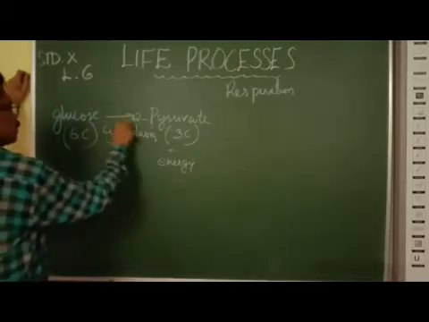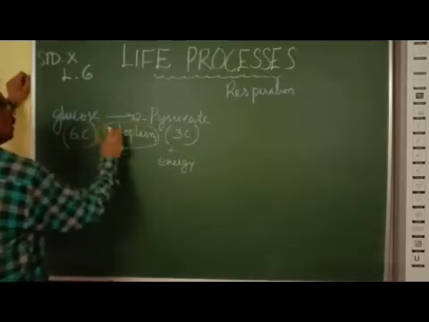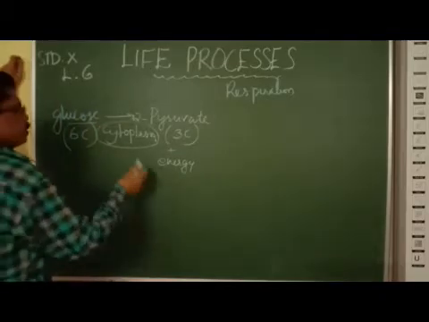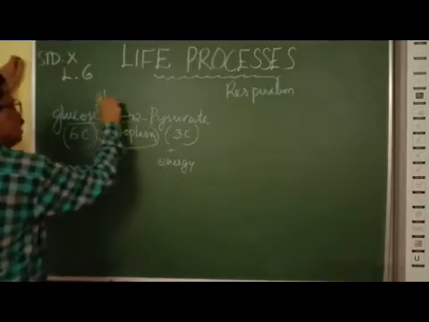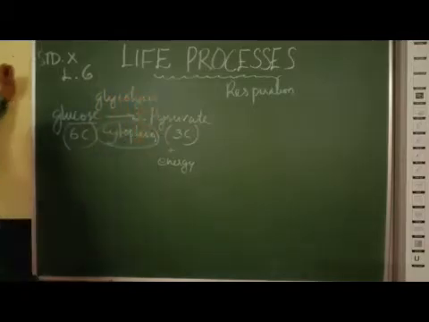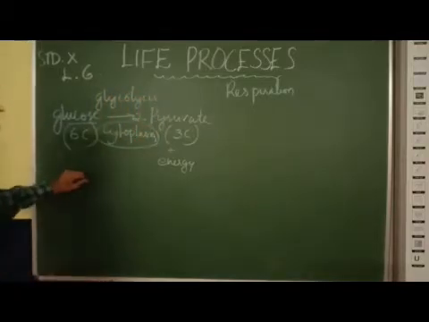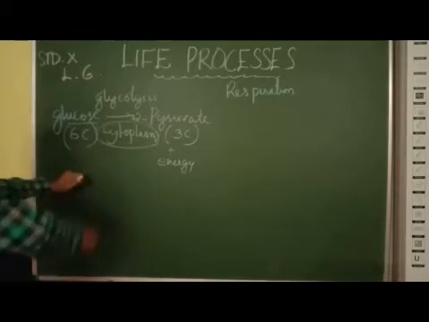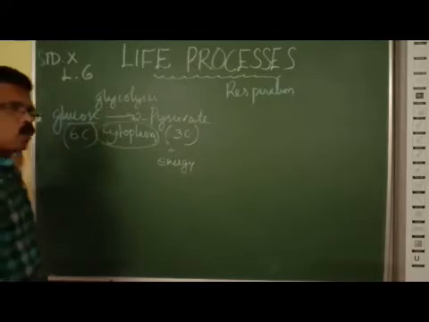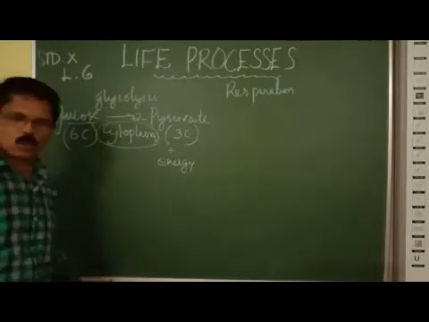This is happening in the cytoplasm. This process of conversion of glucose into pyruvate is called glycolysis. You got this first step of all reactions. This is common for both the aerobic and anaerobic steps.